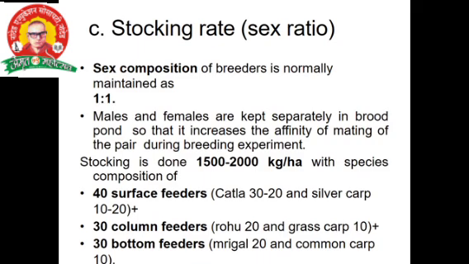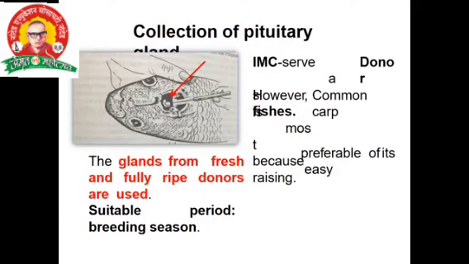A fully ripe male possesses milt at slight pressure on the abdomen, and is rough on the dorsal surface. A fully ripe female has a rounded belly and a reddish vent zone with eggs. When we press the belly, it gives eggs. The important thing is the ratio, 1:2, means 1 female and 2 males. This is the combination. Collection of the pituitary gland is from below the brain of the fish.